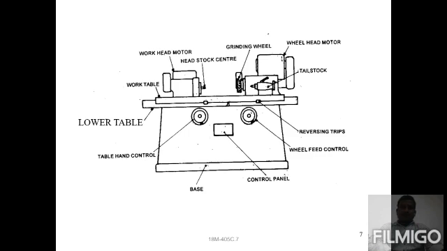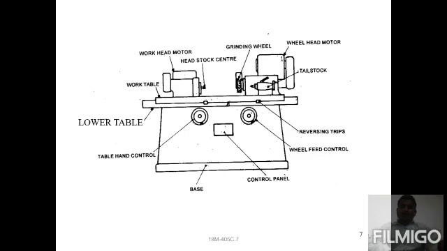Next, a control panel is provided. Control panel means switch gears, on-off button, motor on, coolant on, whatever it may be. Next one is the table. We have two types of tables, lower table and upper table. Next, reversing trips are also provided. Reversing trips mean that while working, the workpiece of a certain size is already fixed on the table.